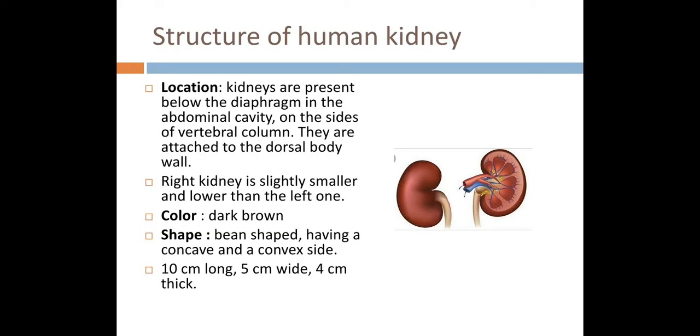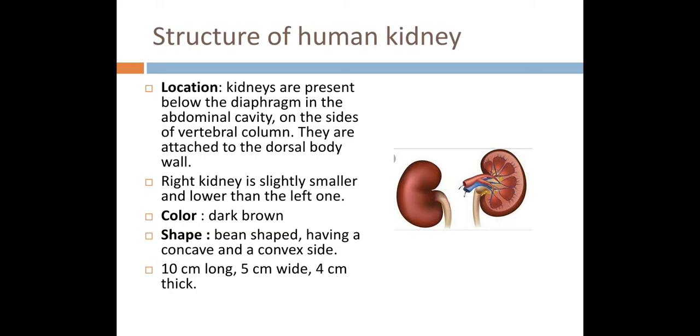Okay, now coming toward the main organ of the urinary system, that is the kidney. The kidney is located below the diaphragm, which is a muscular sheet which separates the chest cavity from the abdominal cavity. So it is present below the diaphragm in the abdominal cavity, but at the dorsal side, not at the ventral side. It is attached to the dorsal body wall. Kidneys are present below the diaphragm in the abdominal cavity on the sides of the vertebral column, and they are attached to the dorsal body wall.